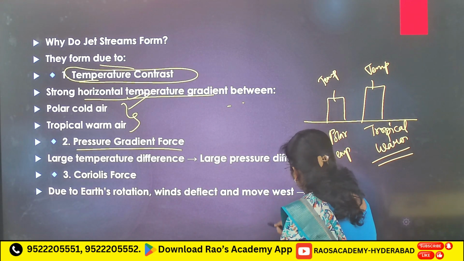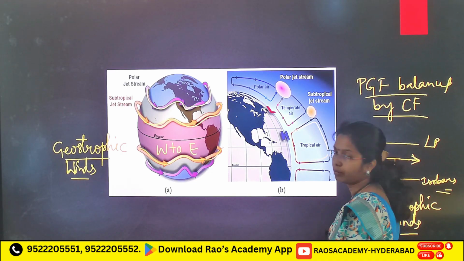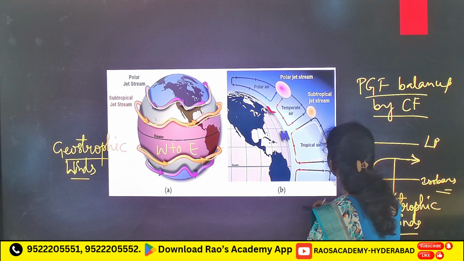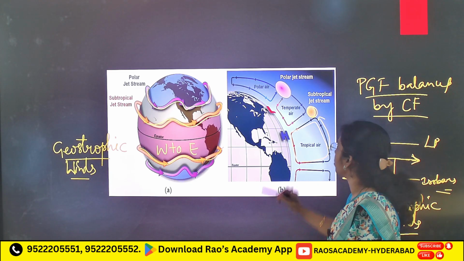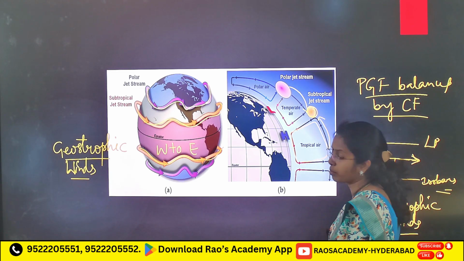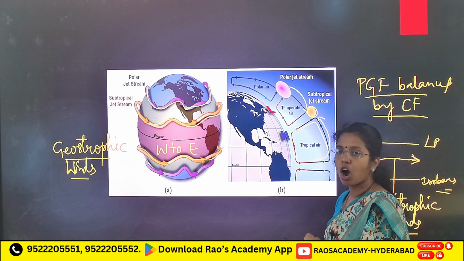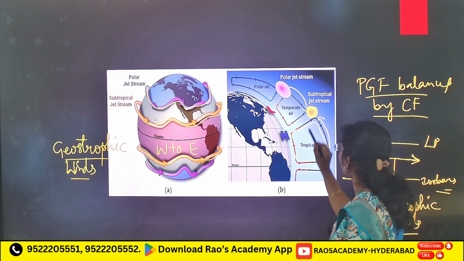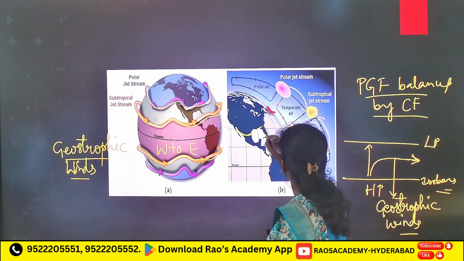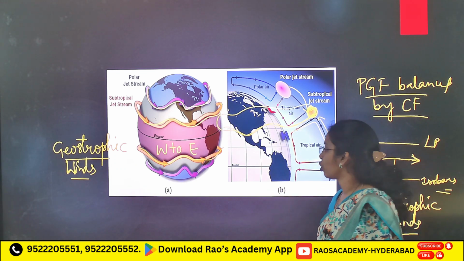What happened? Hadley cell. Did you remember Hadley cell? At the equatorial low pressure, in the upper layers, what happens? Warm air comes from this side and cold air comes from this side. Because of this temperature gradient, strong winds form here in the upper air circulation, and here they flow like this in a circular formation, in the upper troposphere.